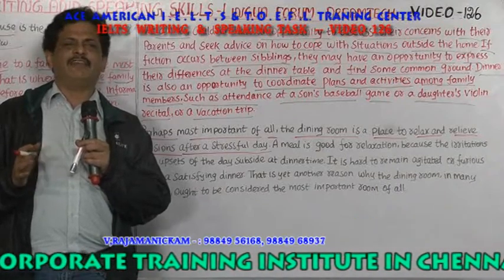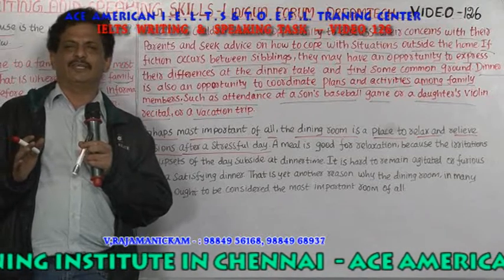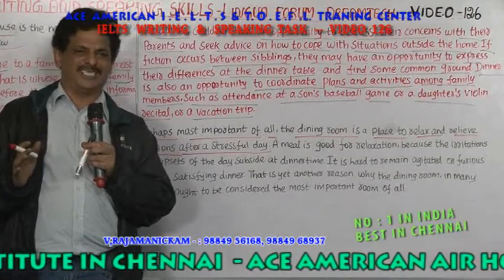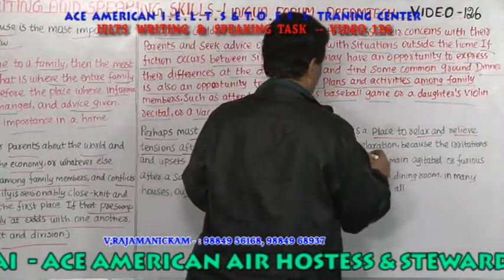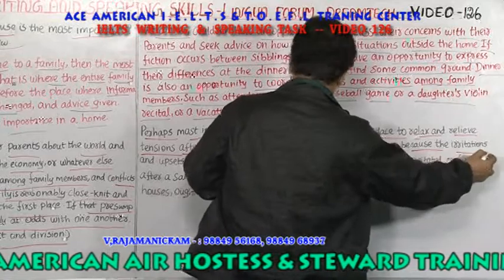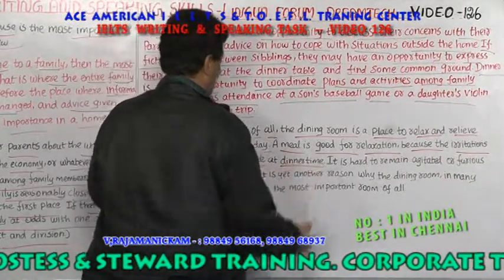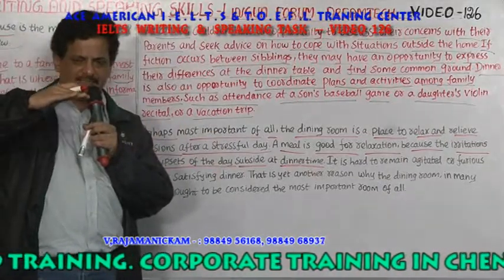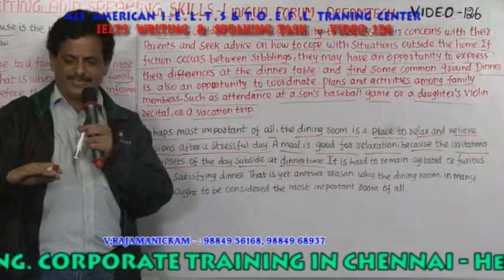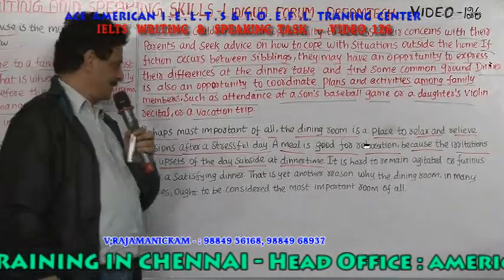And this is the night time when everybody sits together to relax themselves and reduce the tension and stress level. So a meal is good for relaxation, because the irritations and upsets of the day subside at dinner time. All the tensions get lesser and lesser. It subsides when you sit with your family in the dining hall.